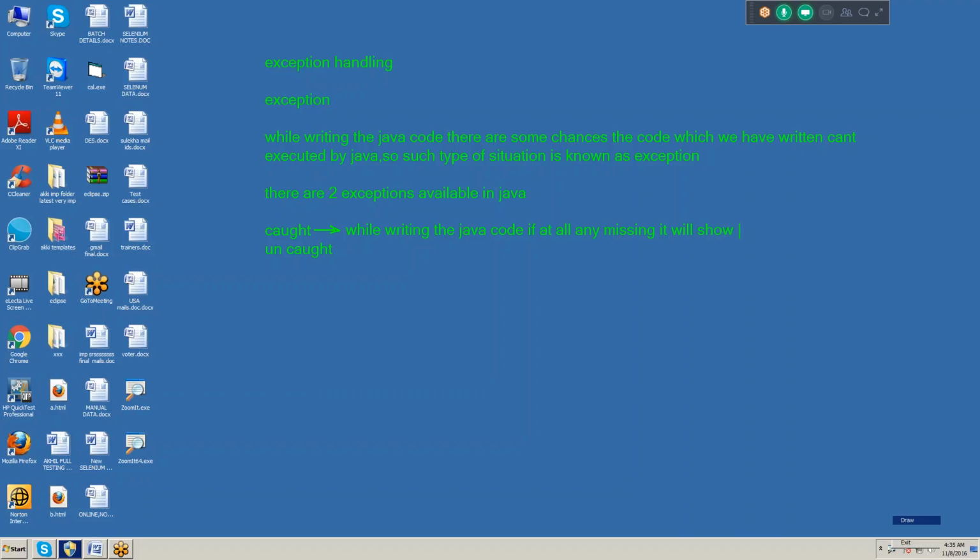If it is any syntax like a semicolon or bracket, or if anything is missing, it will show an error. That is called caught exception. If it is showing an error, we can be alerted and we can rectify the problem. So that is not at all an issue.